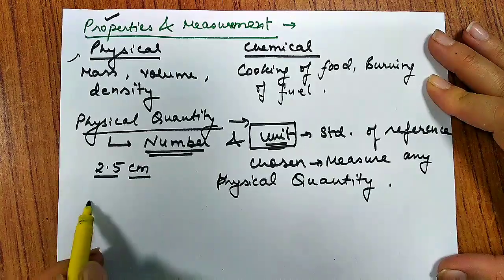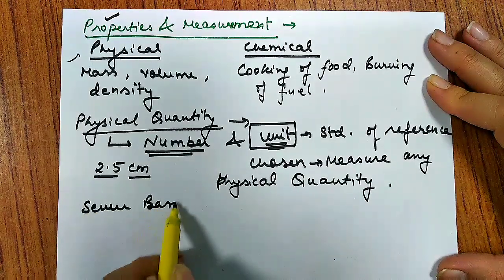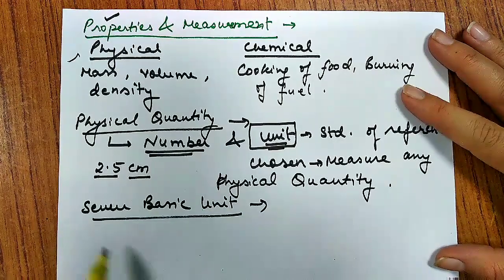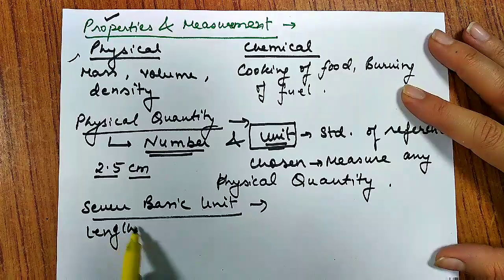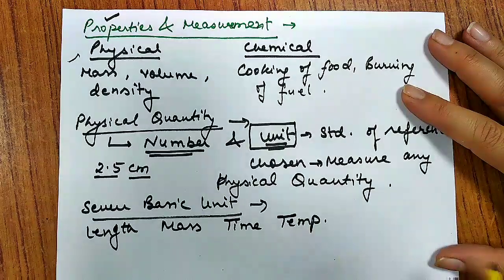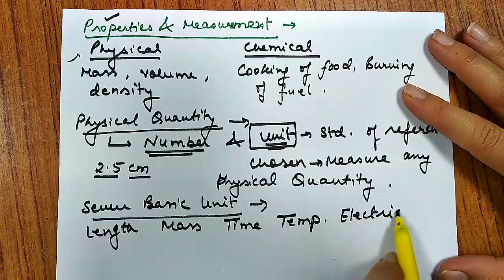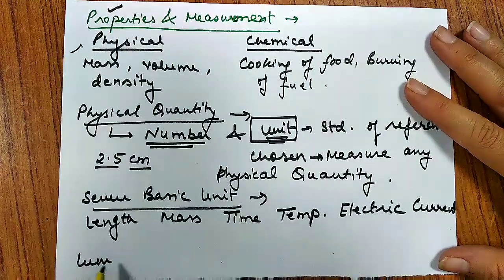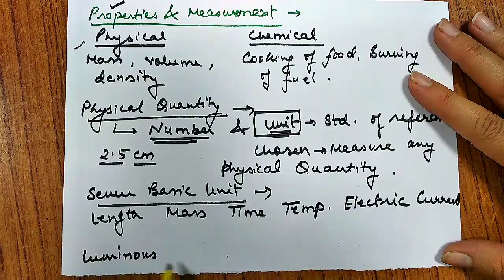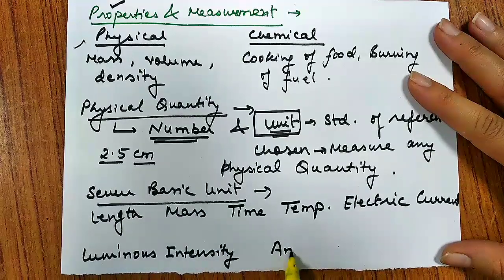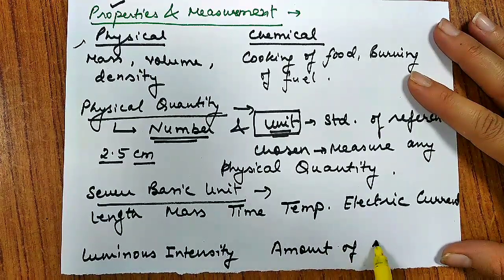First of all, we should know there are 7 basic quantities: length, mass, time, temperature, electric current, luminous intensity, and amount of substance. These are the 7 basic quantities.